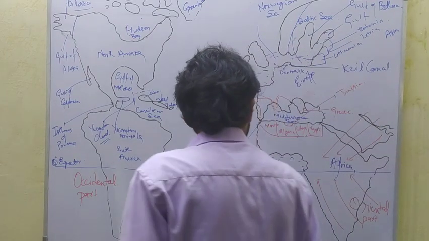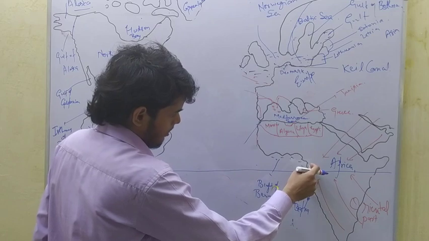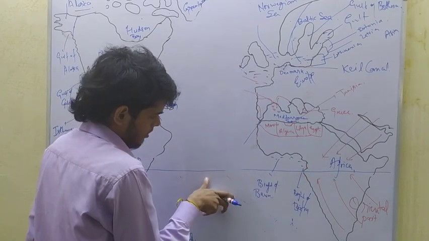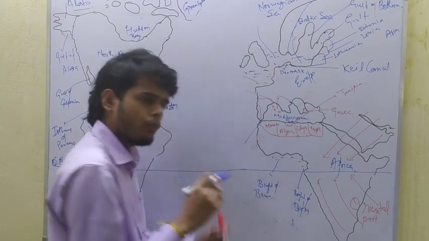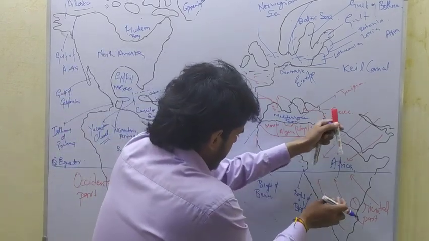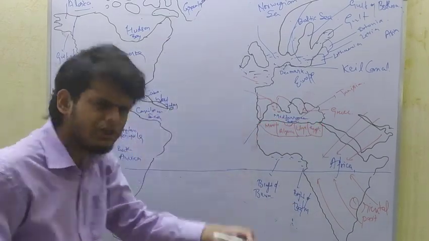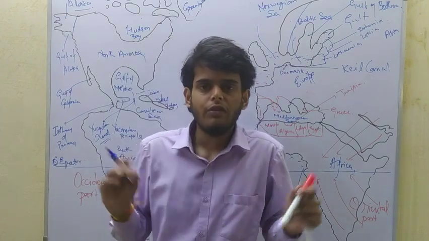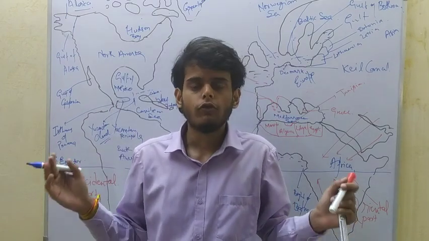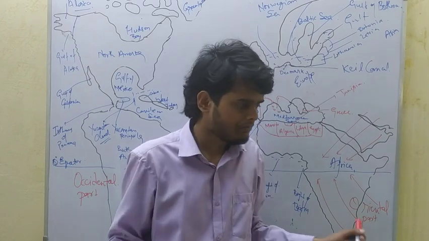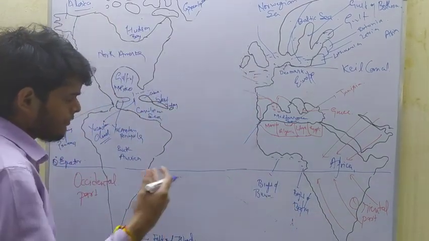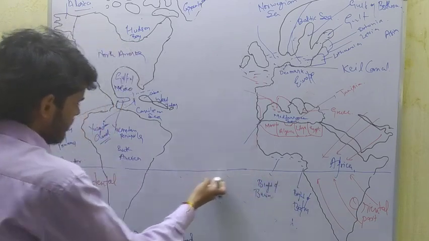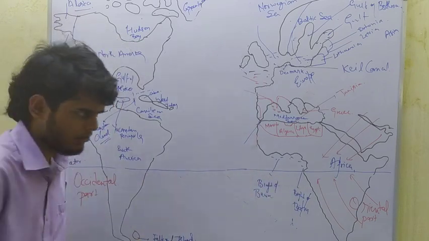Now, from the African continent, trade wind will move towards the oceanic part. When wind moves from the continental or land part toward the oceanic part, such wind is called offshore wind. Because in Western Africa offshore winds flow, friction is applied on the water of the Atlantic Ocean and the water moves in the horizontal direction due to Ekman's law.